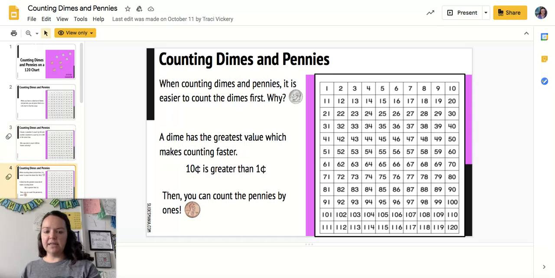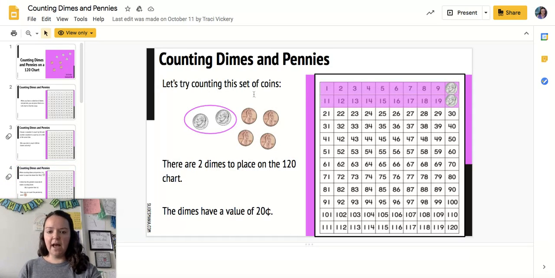I want you to think about when we were building numbers before using tens and ones. We always started counting with the tens first and then we would do the ones. The reason we do that is because we always start with the greater value. It's a lot easier to count. So today we're first going to count the dimes because they're worth 10 cents, and then we're going to count the pennies, which are worth 1 cent. So we're going to go from the biggest value to the smallest value.